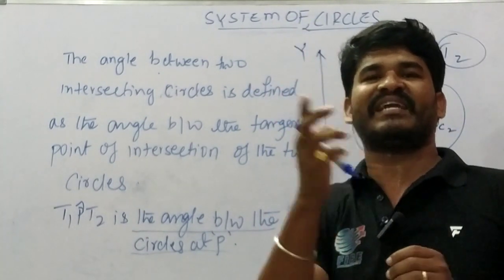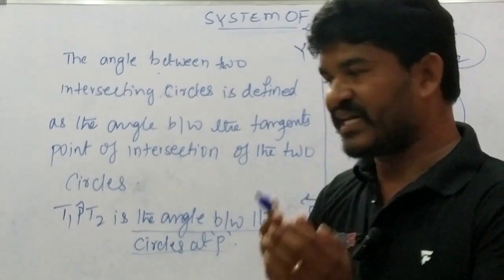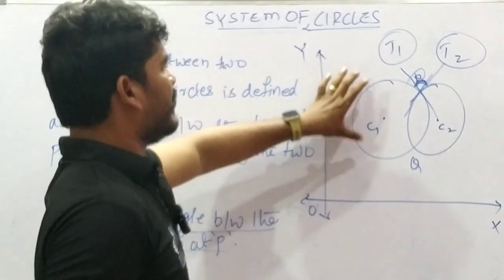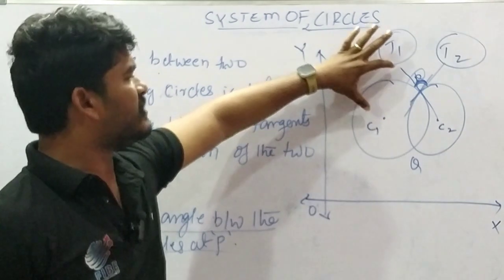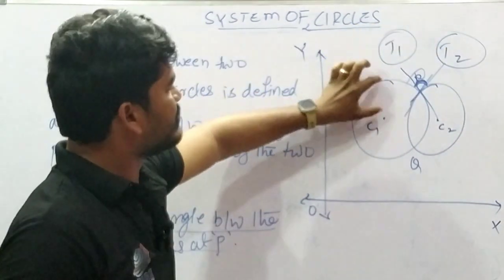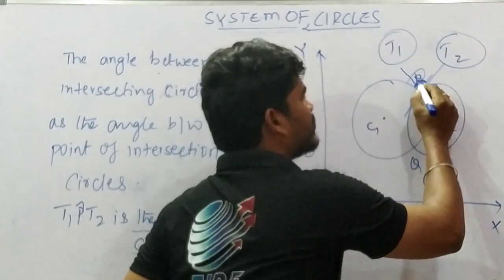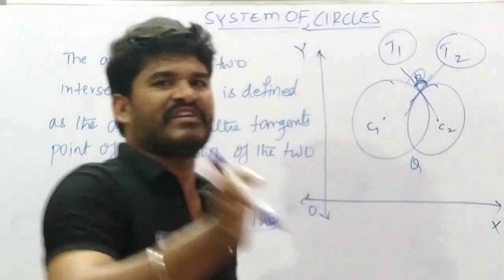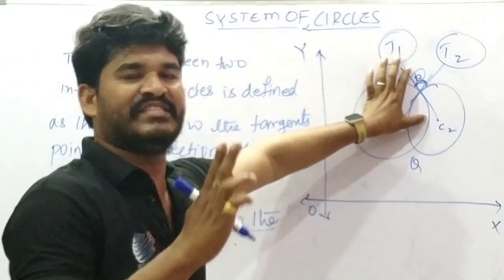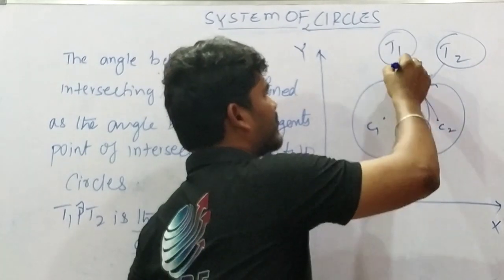Whenever the given points are the centers C1 and C2 of the two circles intersecting each other, once again remember, we are going to find the angle between tangent T1 and tangent T2.